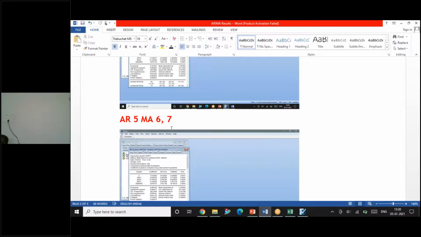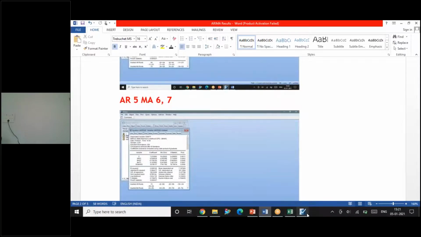If I have 7 first, 6 later, then 5 later, that will not be appropriate. So that is why we are going in this particular order, where we run equations one by one, and the output will be taken and pasted. I will show you all these things.